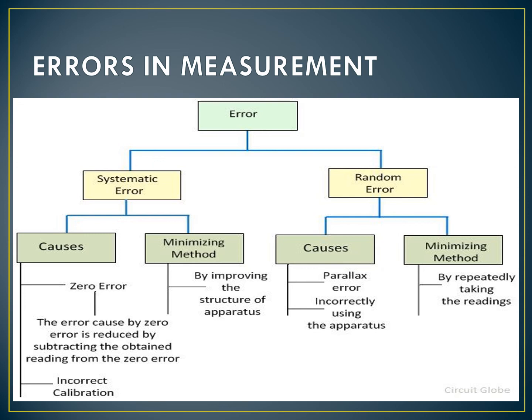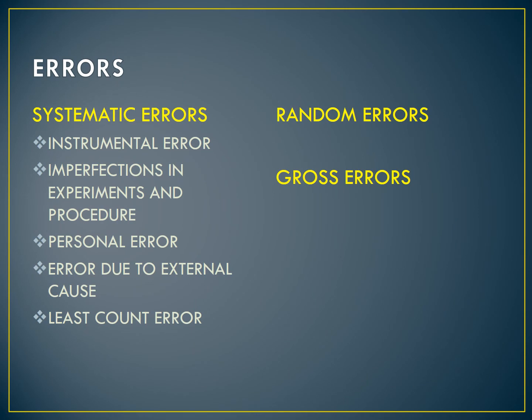Okay, what are the types of systematic errors? Instrumental error, imperfections in experimental procedure, personal error, error due to external causes, least count error.